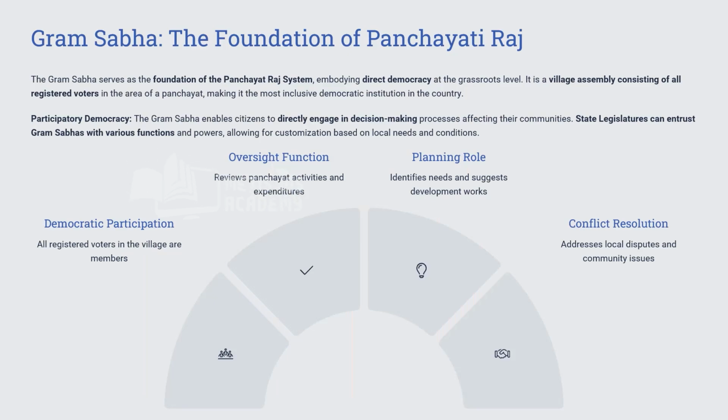In detail, if I want you to remember this, for the Gram Sabha, what is the function? It is the assembly of the people who are the electors, the registered voters, and the idea behind this is direct democracy. It leads to participatory democracy, and citizens are directly engaged in the decision making process.